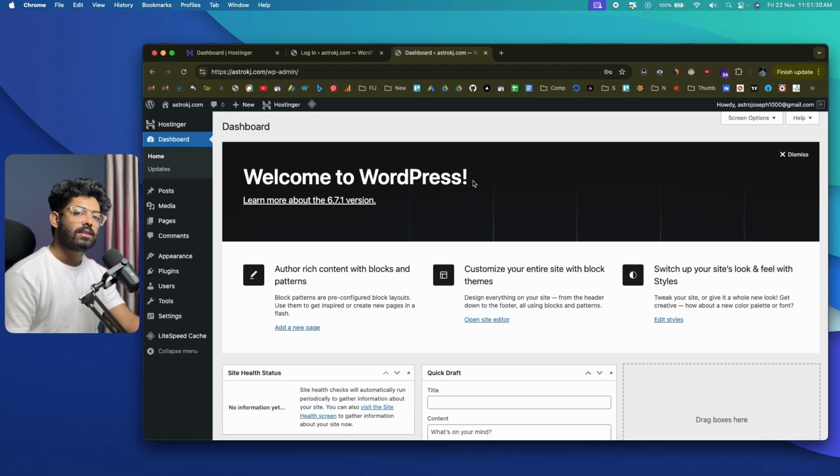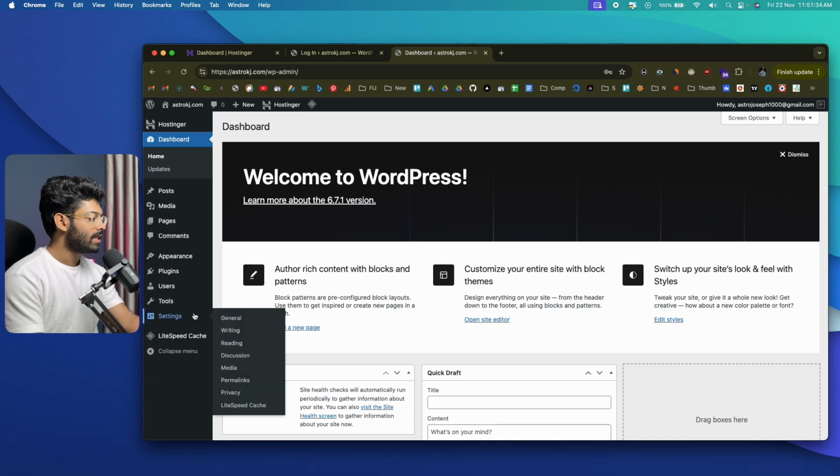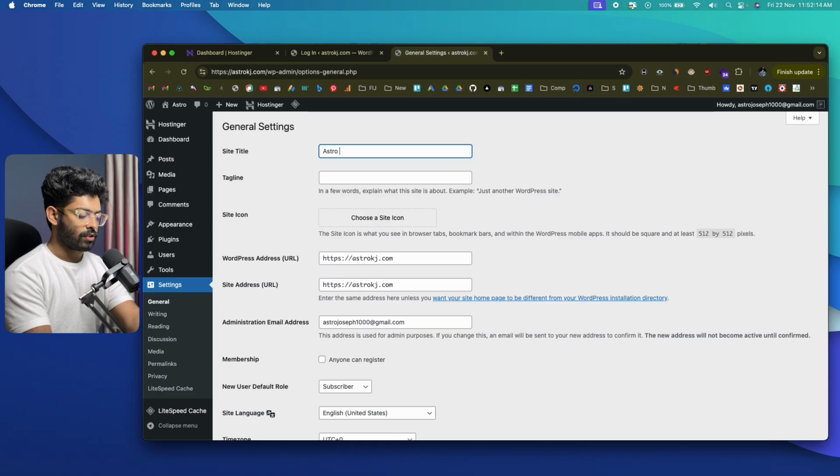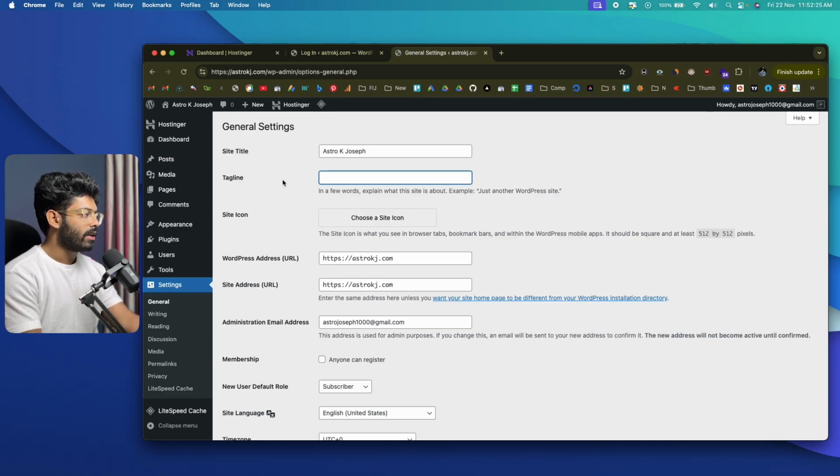Okay, now there are certain important configurations that you have to make first. So let me quickly go to settings right here and click on general. And the first thing that you gotta do is to change your site name, so site title. And for this one, I'll put Astro K Joseph. And again, if you want to put a tagline, you can go ahead and do that. For example, let's simply put this as my blog.